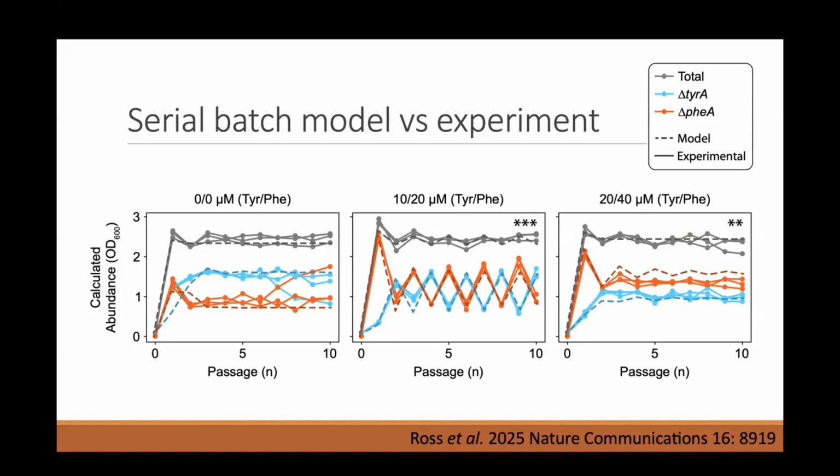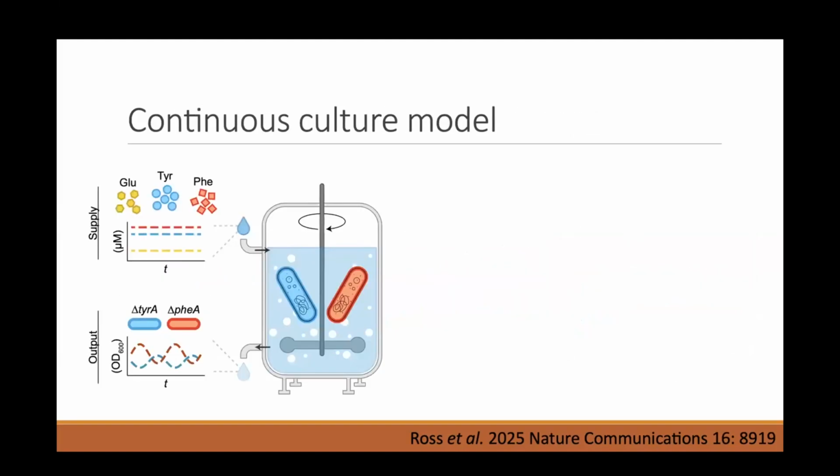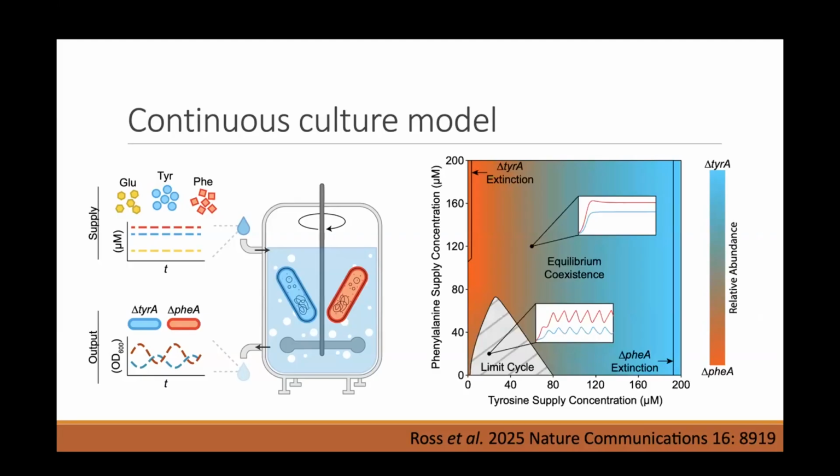But you might be thinking, on my list of mechanisms of population cycles, there was external forcing, and this experiment is in batch culture, which gets a big forcing every day. So we wanted to see if this period 2 cycle was internally generated or just reflected the external forcing. And so then we took our same model, same parameter values, and just ran it in continuous culture chemostat mode. And what we find is that, in fact, there is a robust area of parameter space that gives rise to these internally generated limit cycles, so population cycles through mutualism.